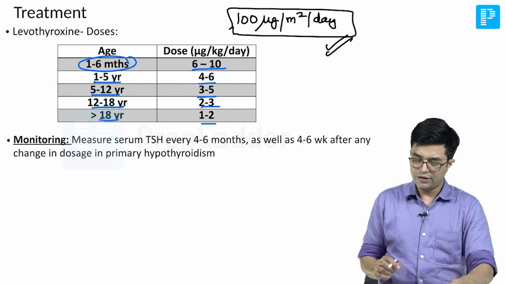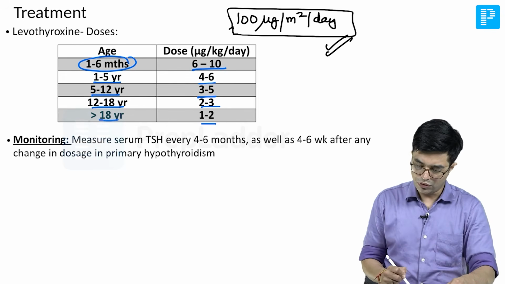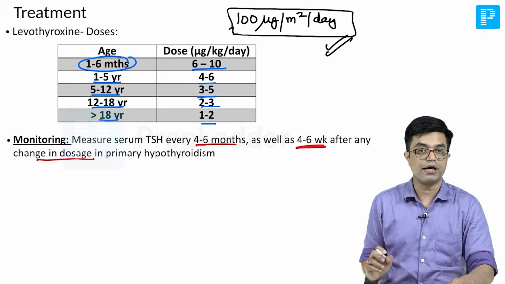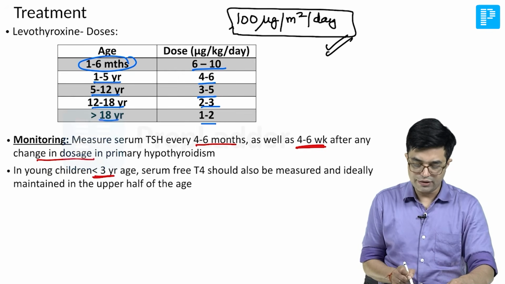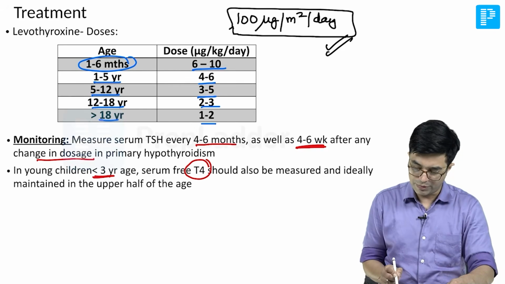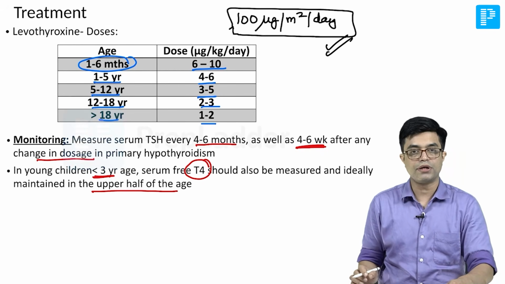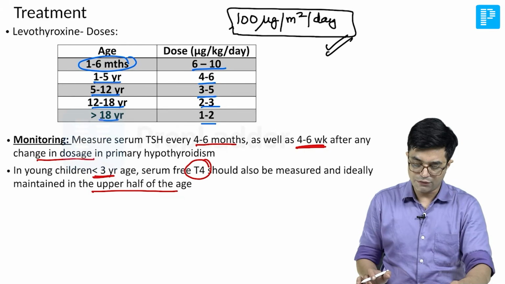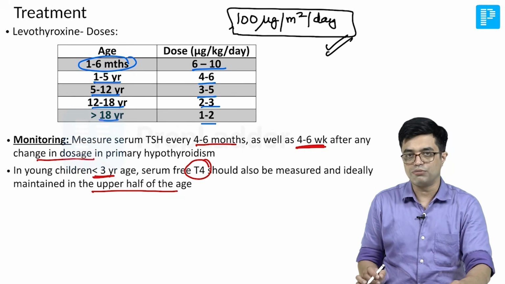So how will you monitor? You will monitor serum TSH every 4 to 6 months as well as 4 to 6 weeks after change in dose in primary hypothyroidism. In young children less than 3 years of age, serum free T4 should be measured and ideally maintained in the upper half of the age-specific range. Above 3 years, you need not measure T4 levels regularly. But this is for primary hypothyroidism.